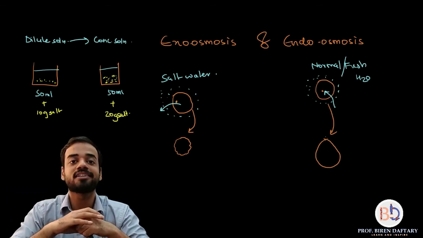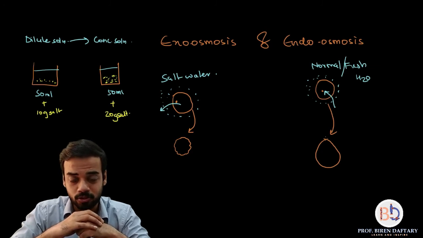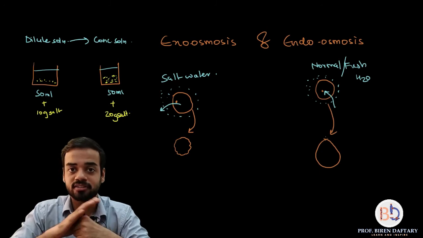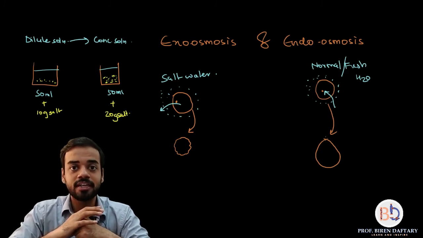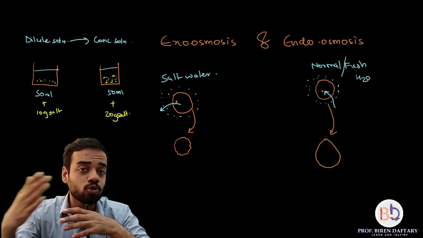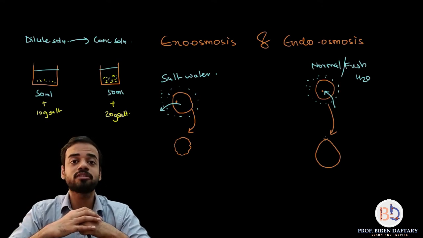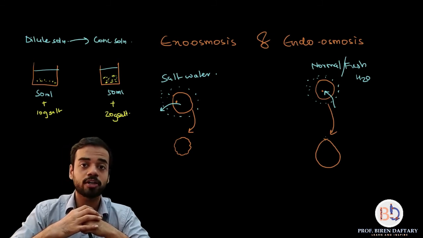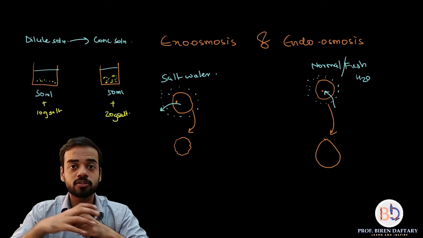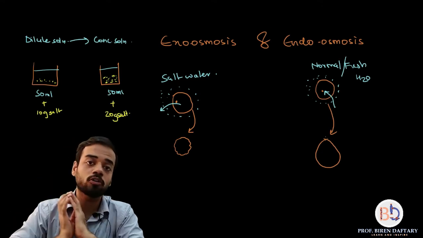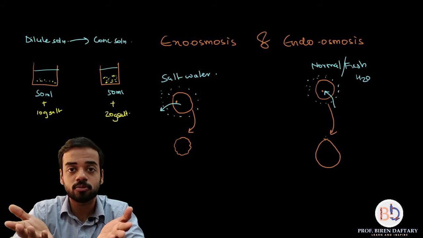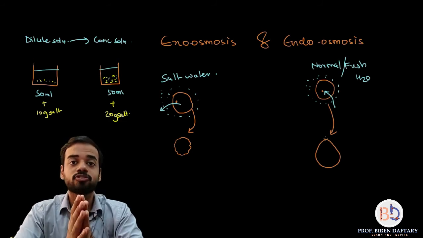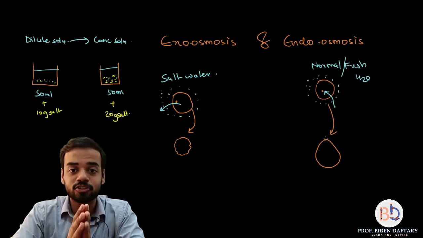Coming to the last part, that is the active transport. So what is active transport? See, in diffusion and osmosis, the movement is occurring along the concentration gradient. Okay, it is moving from higher concentration to lower concentration. But suppose if I want to push a solute or a molecule from lower to higher concentration, suppose if I want to push salt from lower concentration to higher concentration, then how is it possible? So naturally it is not possible. So I need to provide energy to push, and that is called as active transport.